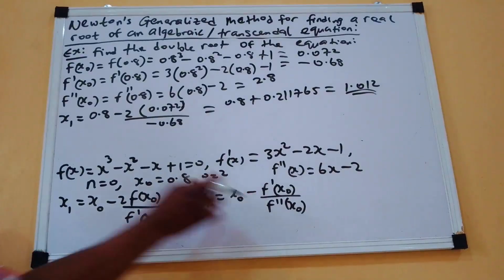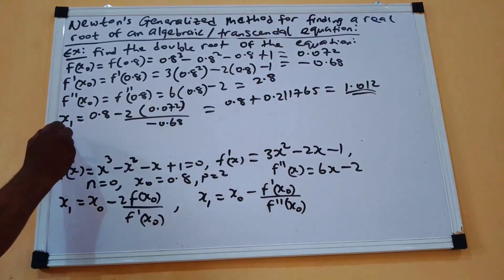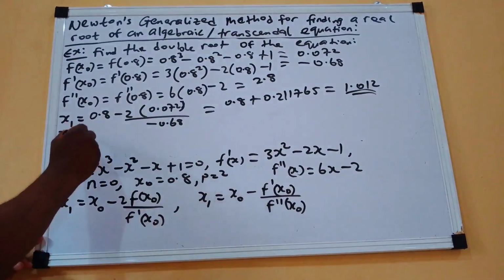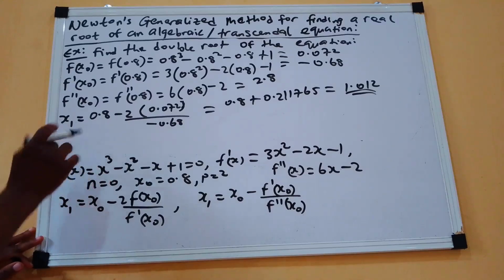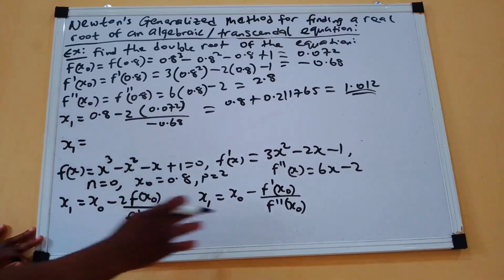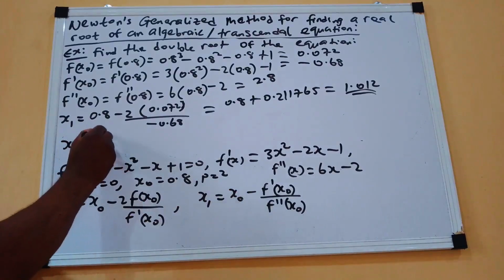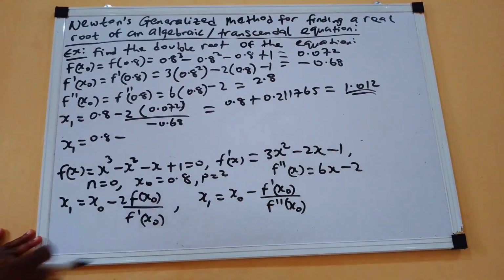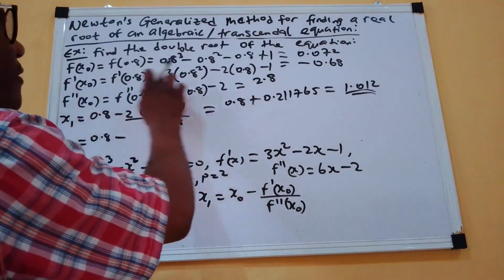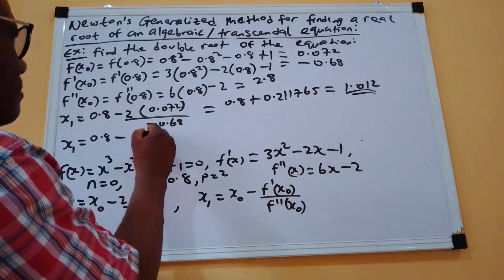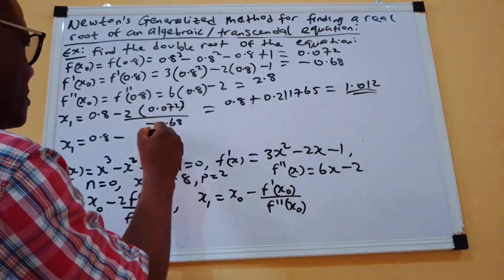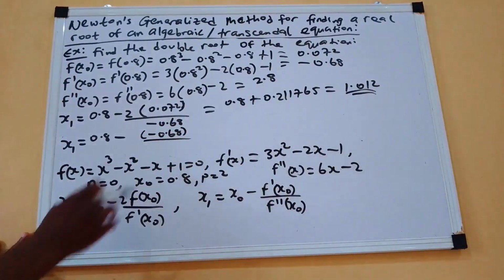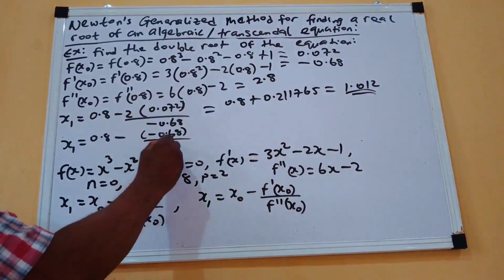Then let us use this second one. Here our x1 also, because we are getting the double root, x1 is equal to x naught, 0.8, minus f prime of x naught, which is minus 0.68, all over f double prime, which is 2.8.